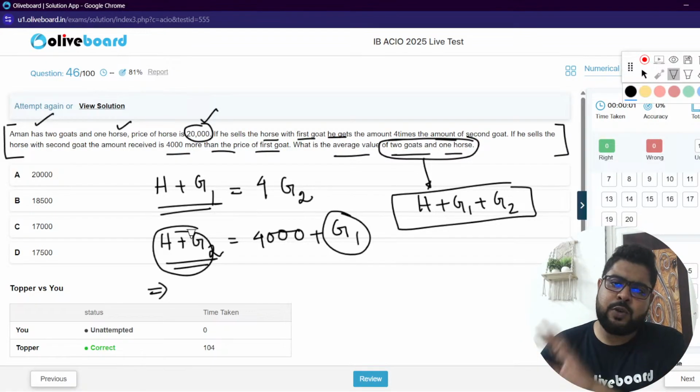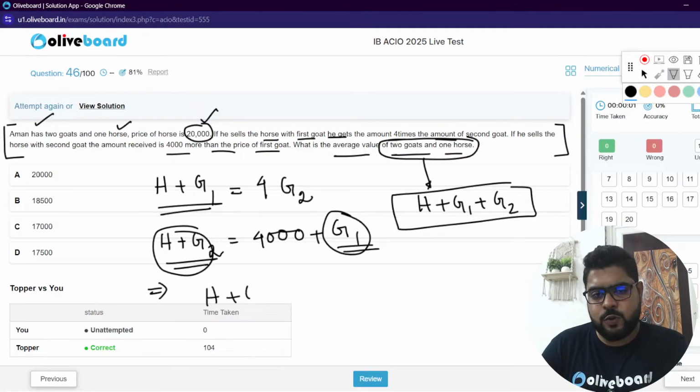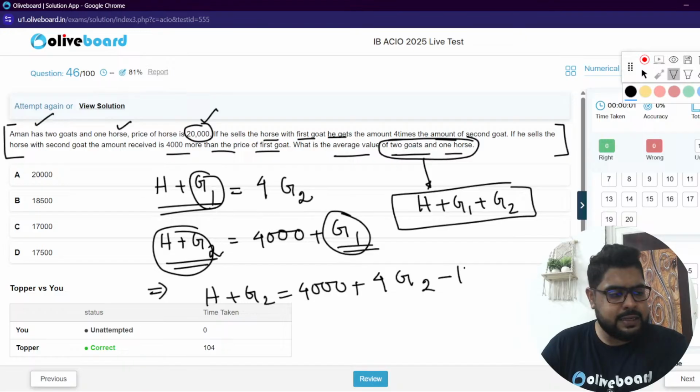H plus G2 you keep it like this. H plus G2 is equal to 4,000 plus the G1 value. G1 will become 4G2 minus H. Correct, sir?